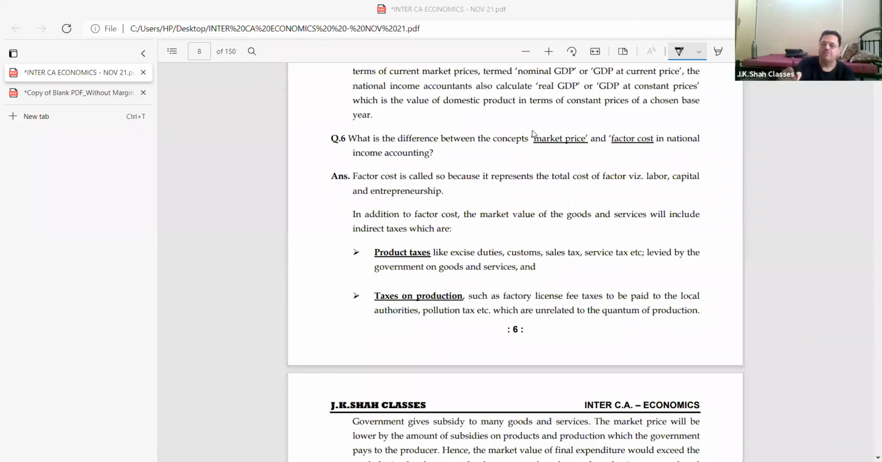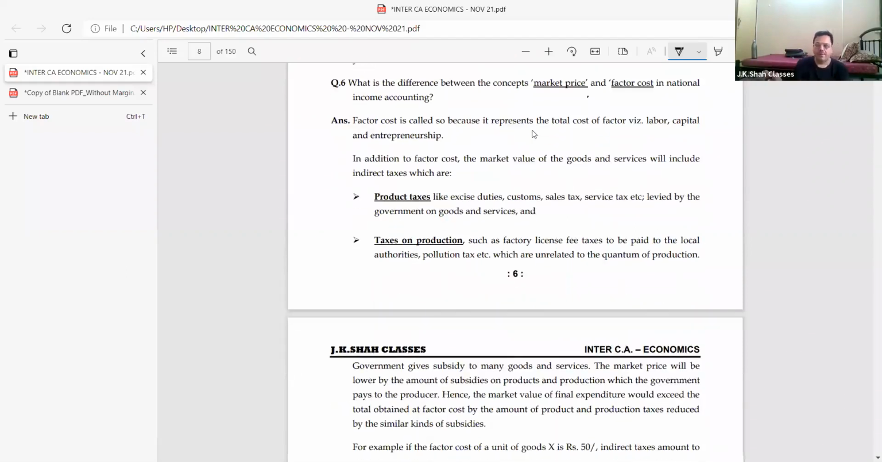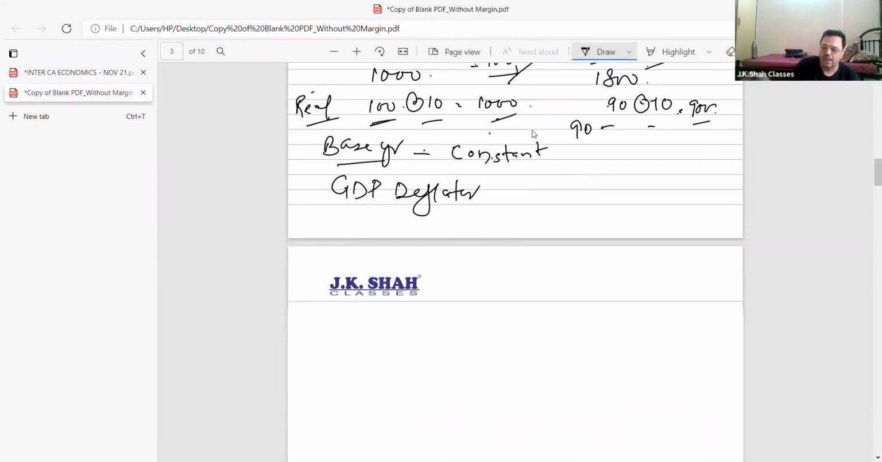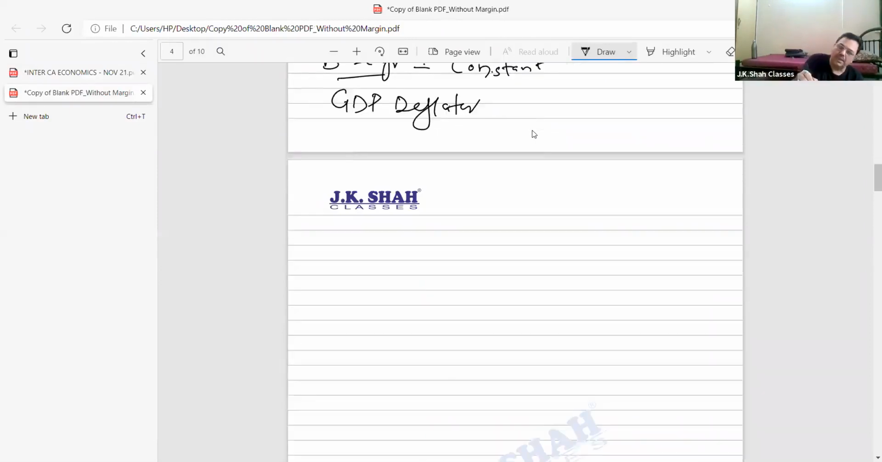Now please pay attention: what is the difference between market price and factor cost? Why I have given a question separately is that there is one particular additional thing that we need to know. I'll first tell you that, then we'll read the note. Now pay attention. When I'm going from market price to factor cost, what we do is deduct indirect tax and add subsidies. This is clear, Vishal beta: minus indirect tax, add subsidy.